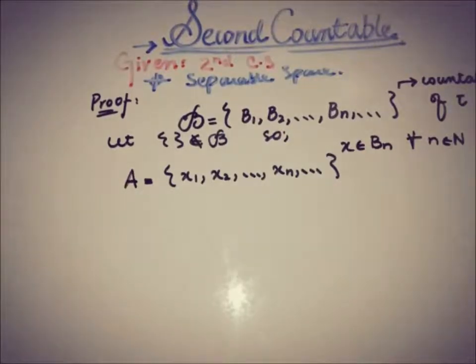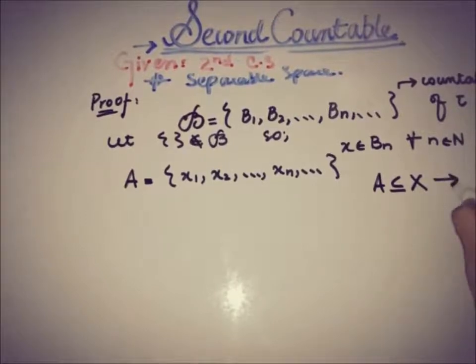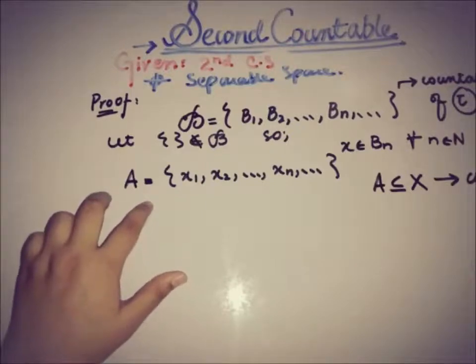So this set A, that is a subset of X, is countable because it contains the elements of this basis, and the basis in the topology is formed for this tau within X and tau, the topological space. So that is why this set A is a subset of X, and